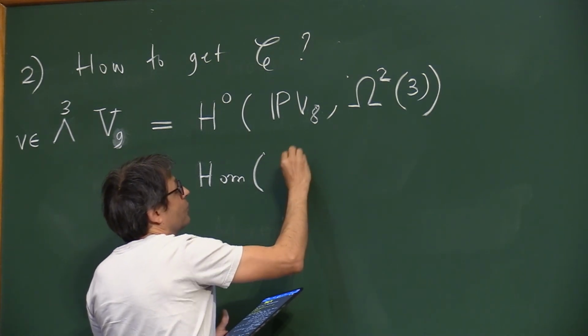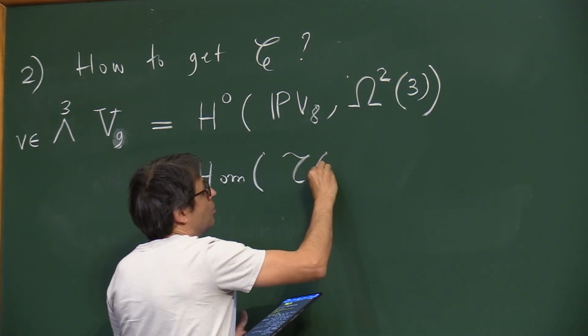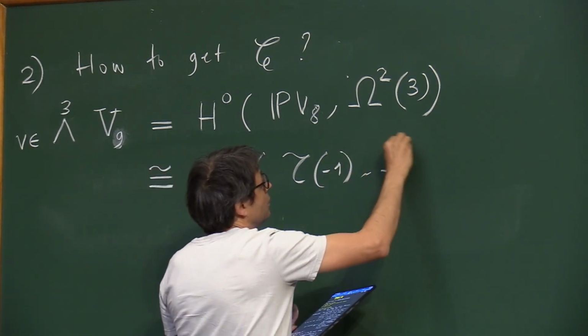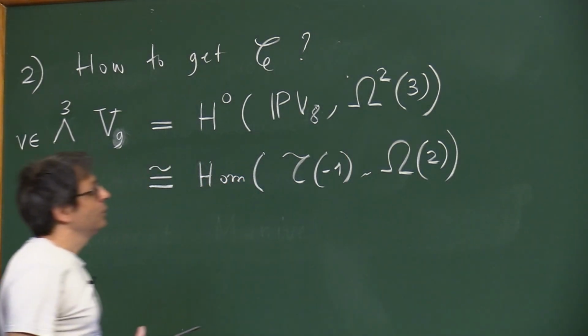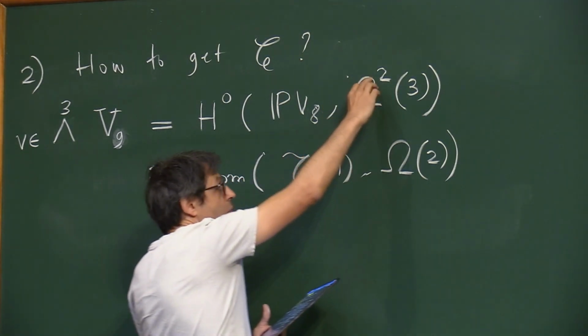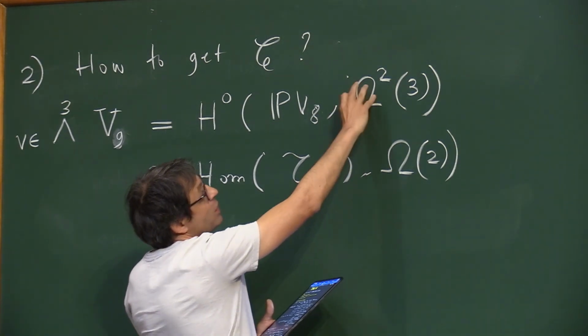let's say, maps from here to here. Because this is omega 2, then this is a wedge 2 of something.